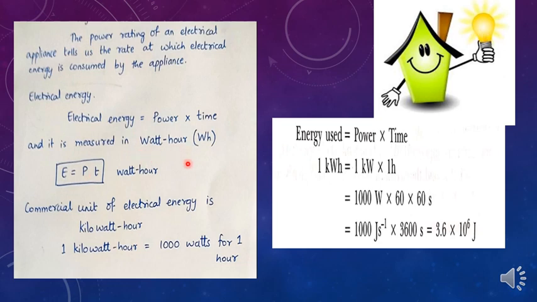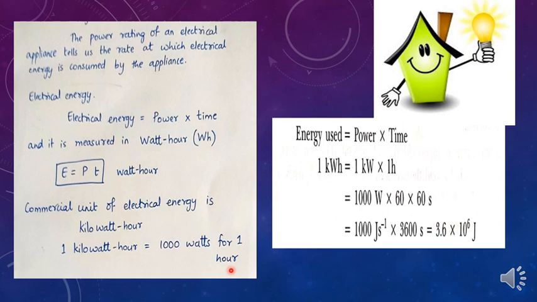Actually, joule represents a very small quantity of energy, isn't it? And therefore, it is convenient to use where a large quantity of energy is involved. So, we have a bigger unit that is called commercial unit of electrical energy, which is kilowatt hour. All of us know kilo means 1000. So kilowatt hour is a bigger unit of electrical energy, that is commercial unit of electrical energy. So 1 kilowatt hour is 1000 watts for 1 hour.